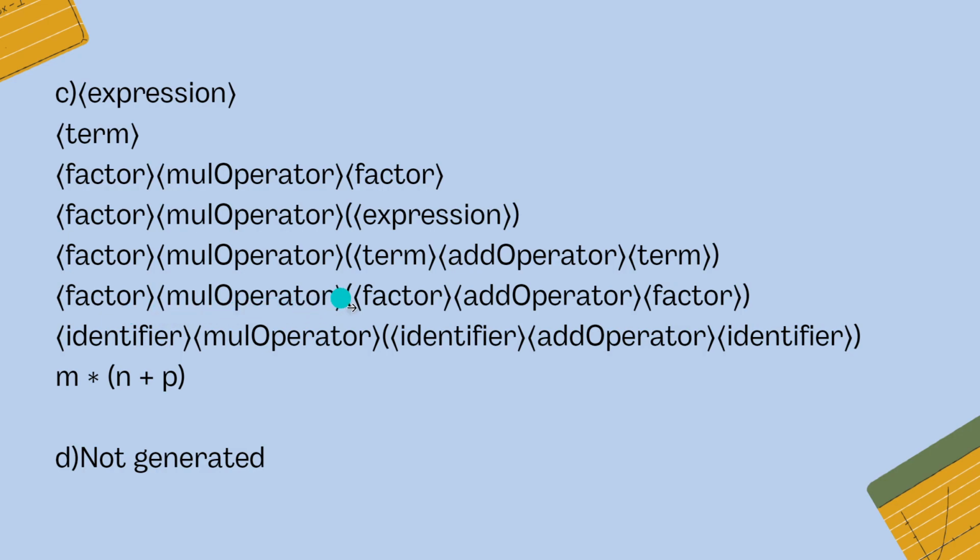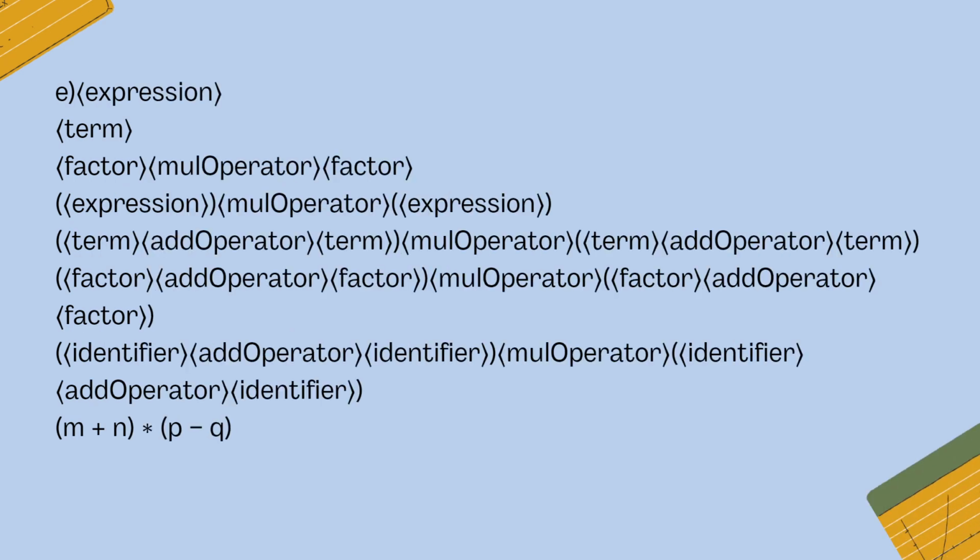Then we have factor, mul operator and a group of factor, add operator and factor. Then we have identifier, mul operator, and a grouping of identifier, add operator, and identifier. D cannot be generated by the grammar, so we directly write it as not generated.